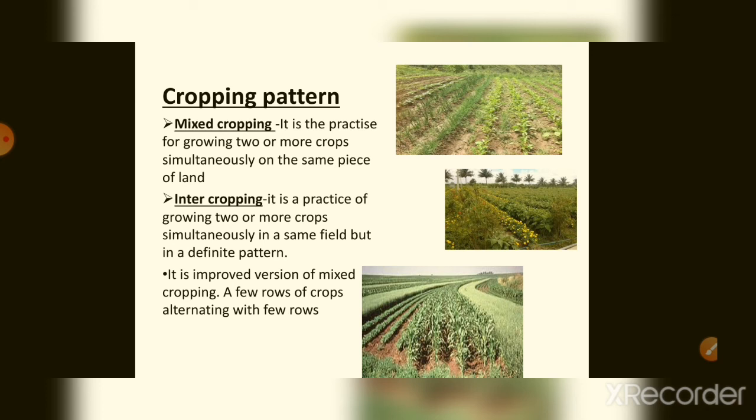Intercropping is actually the practice of growing two or more crops simultaneously in a definite pattern. Suppose one row of crop A is planted, the second row is plant B, the third row plant A. Like that, row by row, some definite pattern will be there.